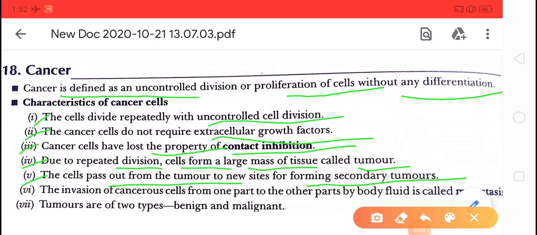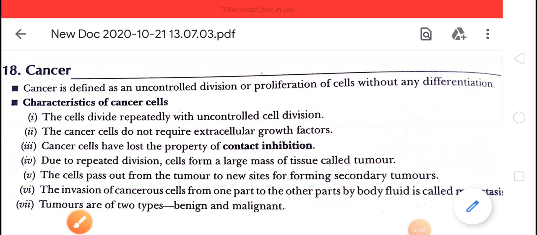So basically the tumors are of two types, benign tumor and malignant tumor. The tumor that is formed in the human body due to the uncontrolled cell division is of two types. Number one, benign, and number two, malignant.